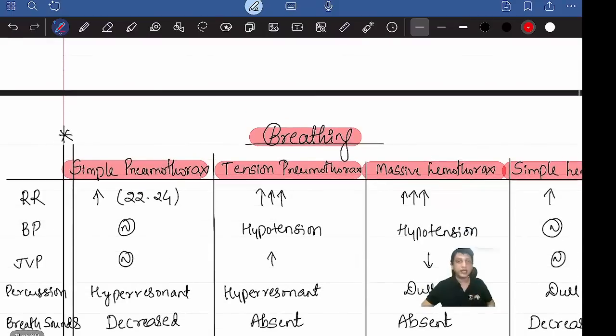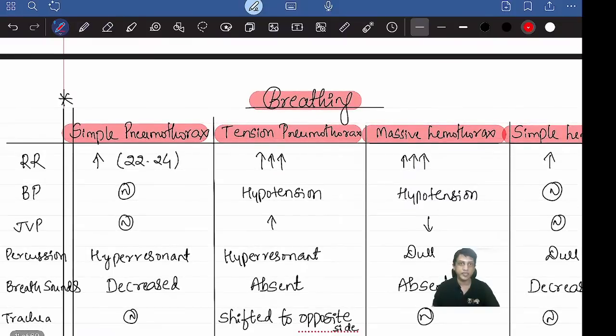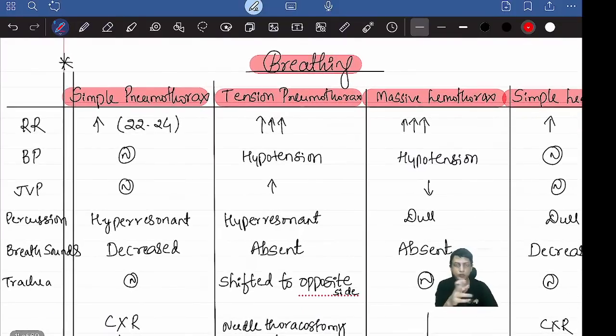So, as I told you the sequence also: airway assessment and cervical spine protection, then airway management. After doing all this, then you come for breathing. In breathing, I told you, you should look at the breathing pattern, whether the patient is taking breaths adequately, the quantity as well as the rate. Whether the rate is adequate, too fast, too slow, or any irregular breathing pattern is there. You check all those things.